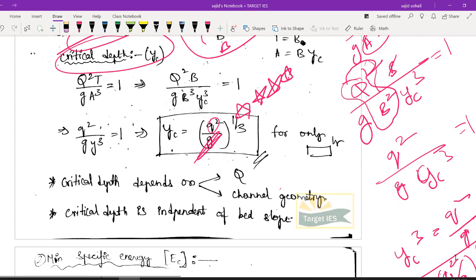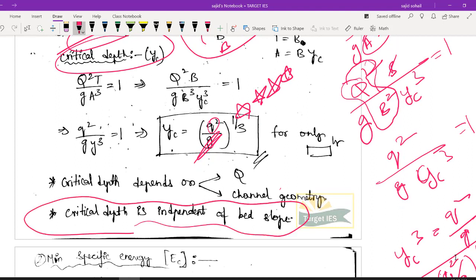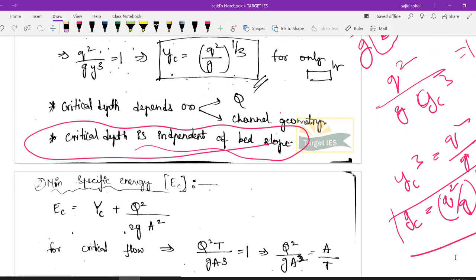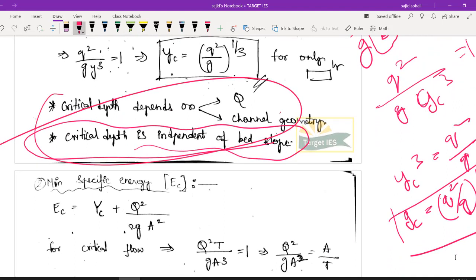Done? Perfect. And critical depth is independent of bed slope, because here you have not formed any equation with slope, the S value is not there at all. I hope you got it right. So it is independent of bed slope. So for clarity, these two terms are very important, please do remember.